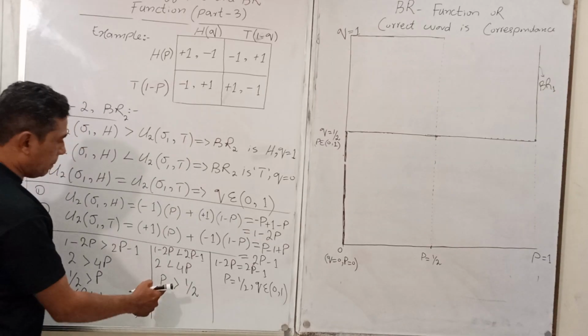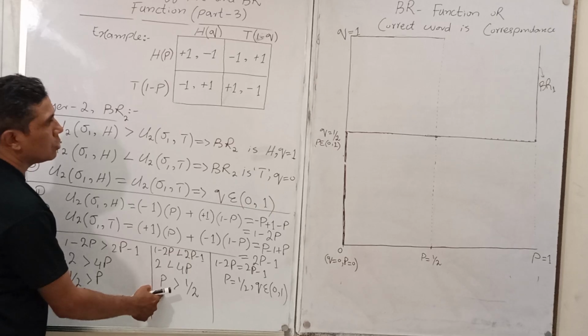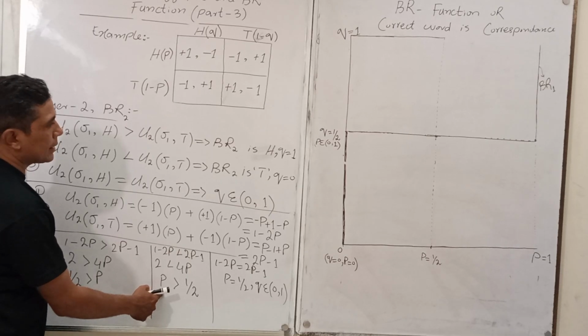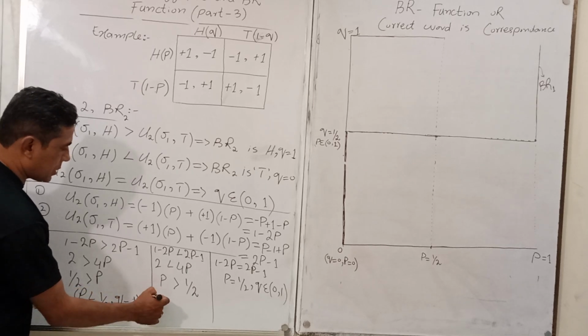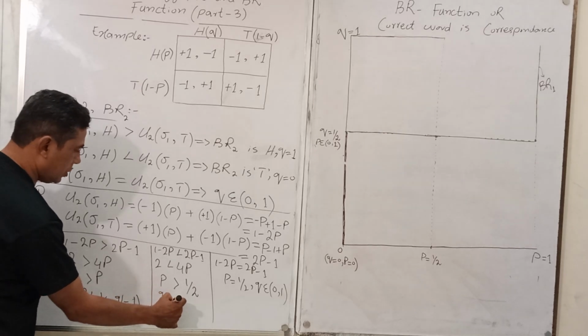Okay, when p is greater than 1 upon 2, what about q here? q is 0.